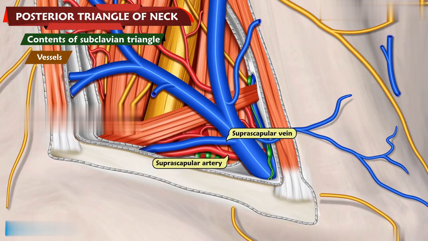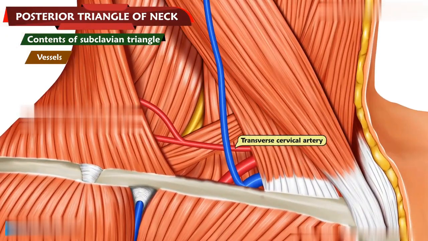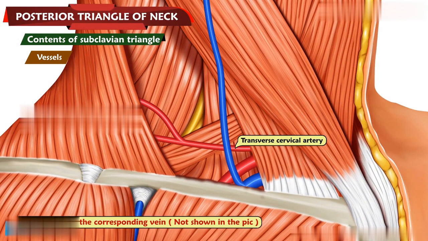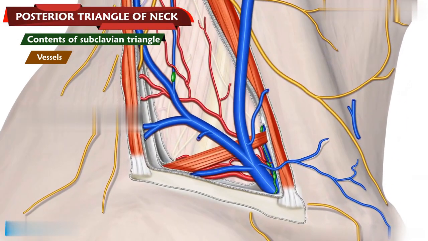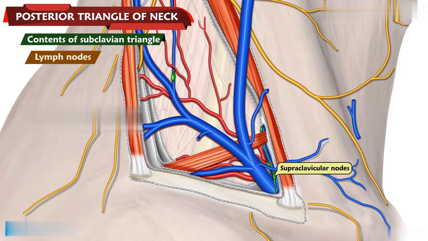The vessels include the third part of the subclavian artery and subclavian vein, the suprascapular artery and vein, the commencement of the transverse cervical artery, and the termination of the corresponding vein also occurs within this triangle. The lower part of the external jugular vein can also be seen within the subclavian triangle. Few nodes of the supraclavicular chain can also be found in this triangle. That concludes our video on the posterior triangle of the neck.